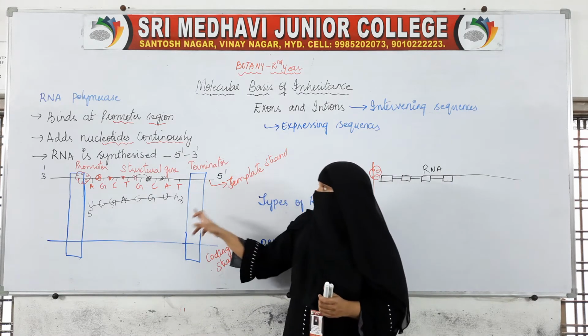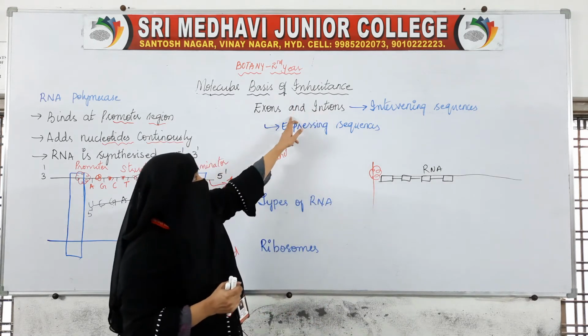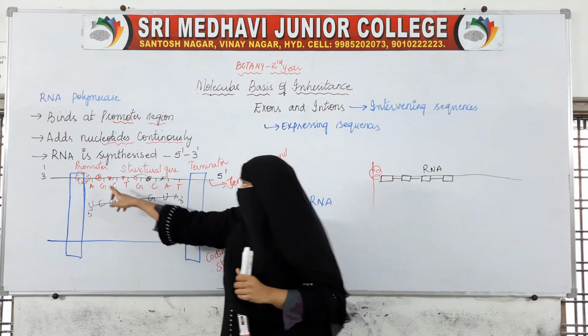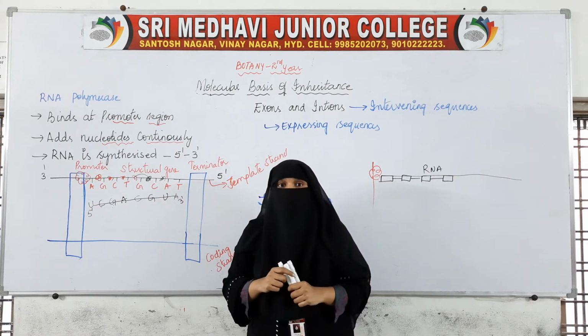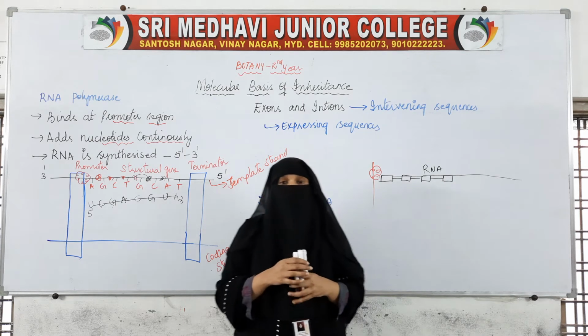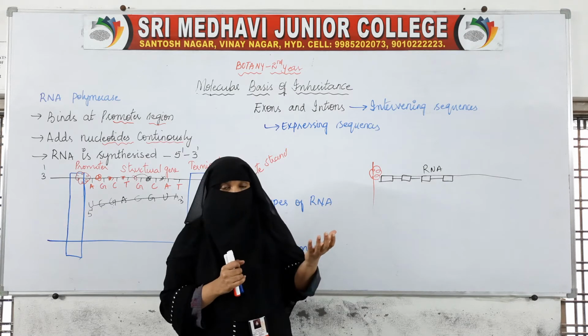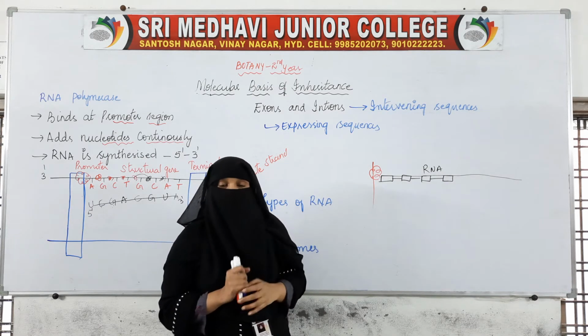Okay. Now, coming to this, if this is the DNA strand, there will be codes on the strand, that is, there will be exons and introns on the DNA strand.